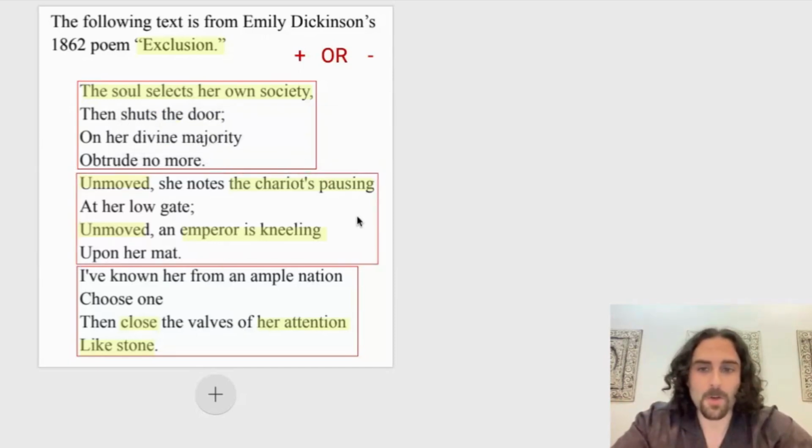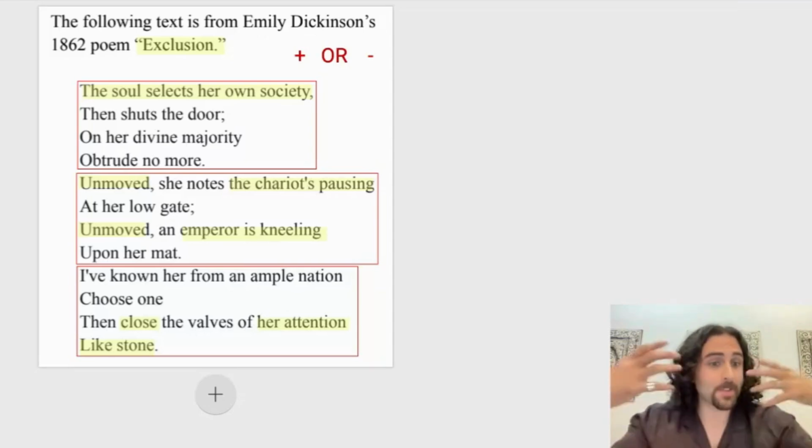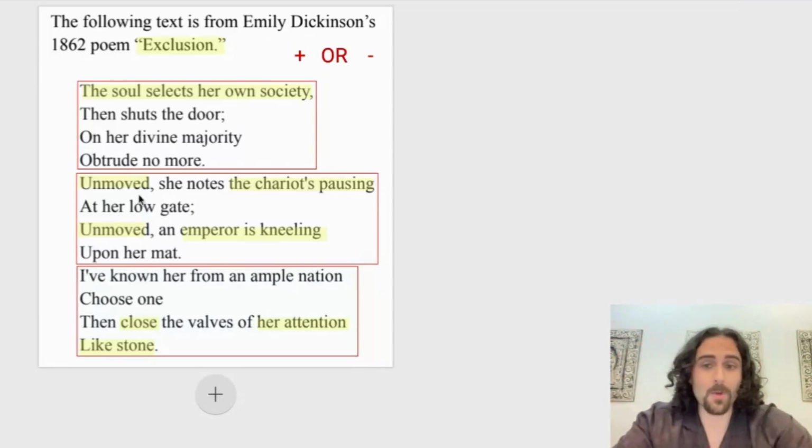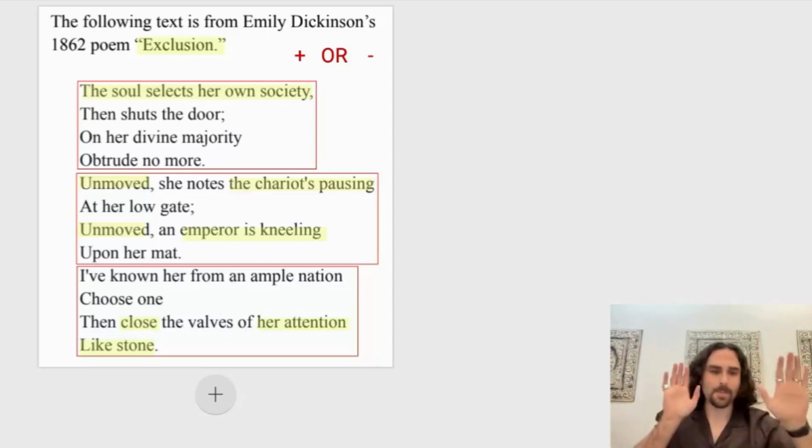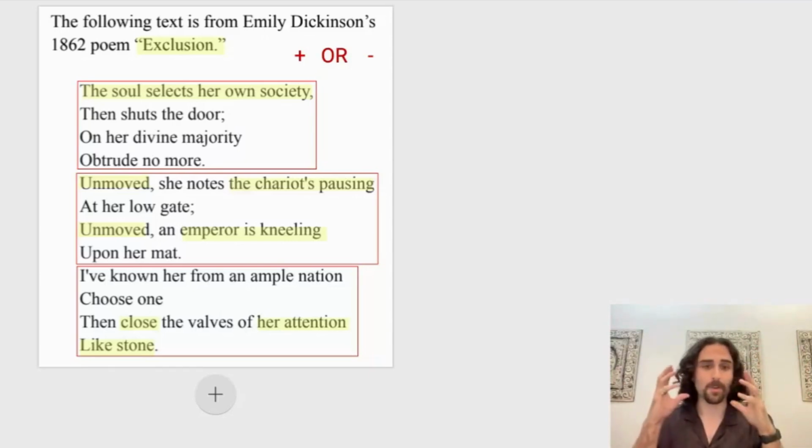My second chunk here reads, "Unmoved, she notes the chariots pausing at her low gate. Unmoved, an emperor is kneeling upon her mat." I notice the word unmoved is repeated twice in this chunk, and that's obviously there for a reason, so I decided to highlight those 2 words as pretty important. I also noticed that there's 2 new figures here. There's a chariot that's pausing, and there's an emperor that's kneeling, and those seem to be set in opposition to the soul, which is this figure that is unmoving and powerful.